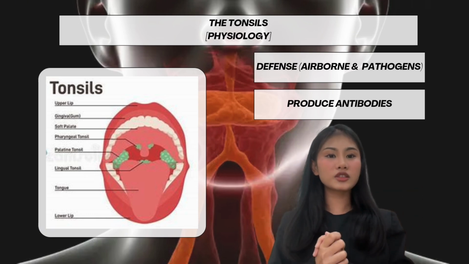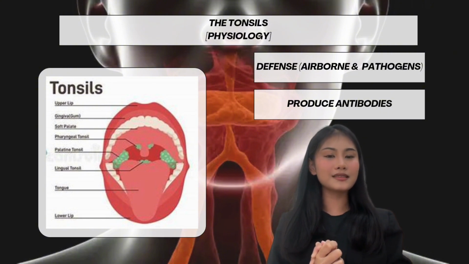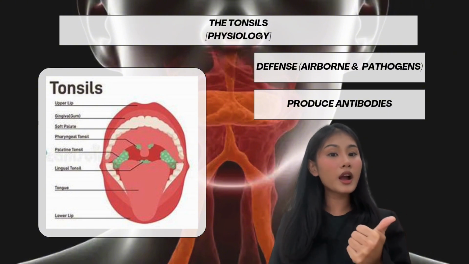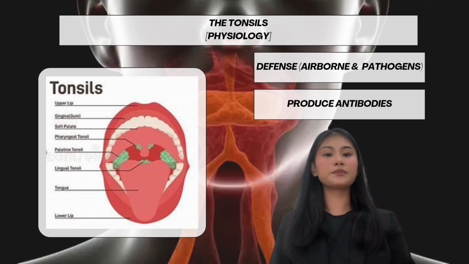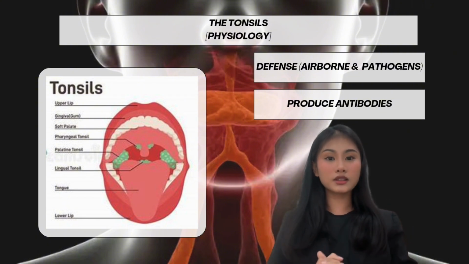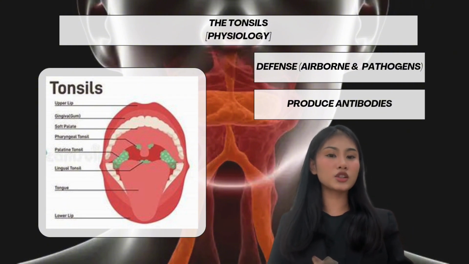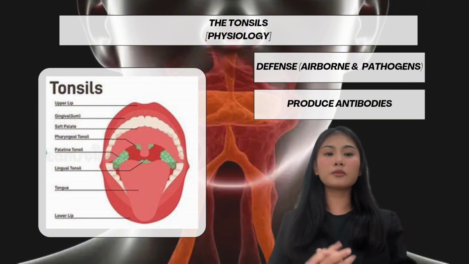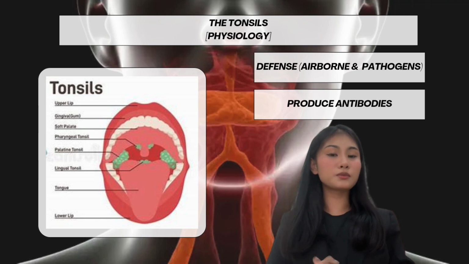These lymphoid structures contain specialized white blood cells, including lymphocytes, that produce antibodies to neutralize bacteria, viruses, and other pathogens. The tonsils also have crypts that trap particles and expose them to immune cells, allowing the body to recognize and respond to potential infections, preventing harmful microbes from spreading further into the body.